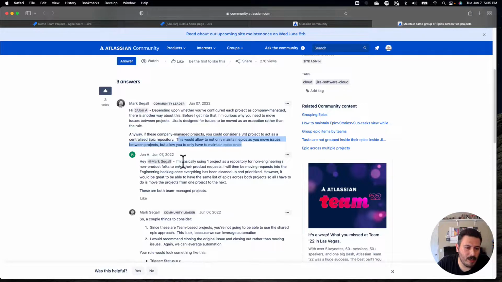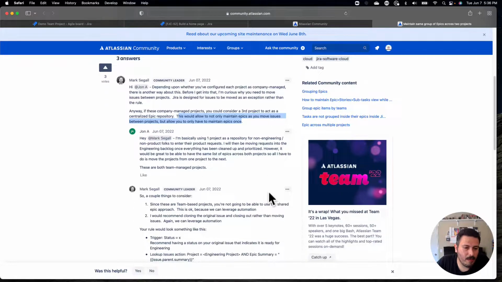And so let's see what this guy says. "So I'm basically using one project as a repository for non-engineering, non-product folks to enter their product requests. I will then be moving requests into the engineering backlog once everything has been cleaned up and prioritized. However, it would be great to be able to have the same list of epics across both projects, so all I have to do is move the issues from one project to the next. They're both team managed projects." Well, this is where this guy has a problem.